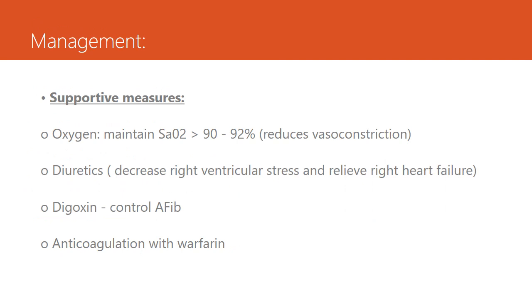So pulmonary hypertension is incurable, however supportive measures can help. For example, oxygen: we have to maintain oxygen saturation at more than 90% and it will reduce vasoconstriction. Diuretics can be given, they will decrease right ventricular stress and relieve right heart failure signs. Digoxin can control atrial fibrillation, and anticoagulation with warfarin in case of thrombotic event.